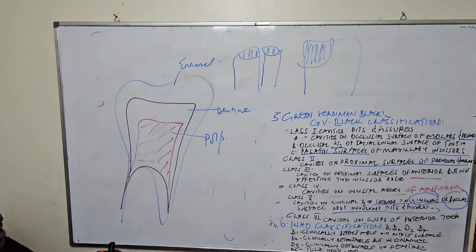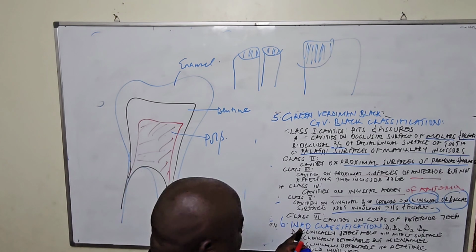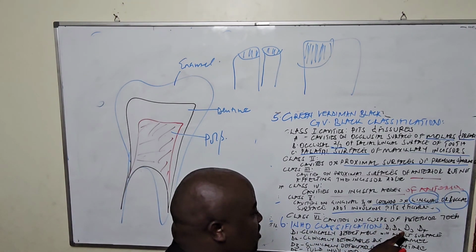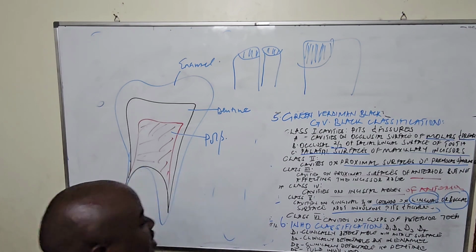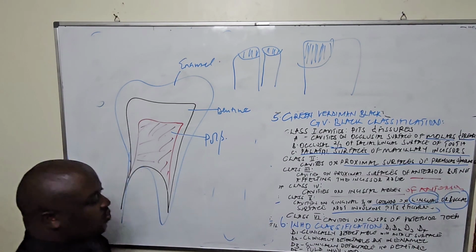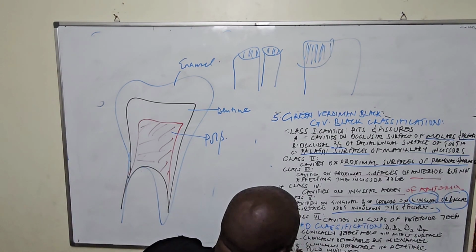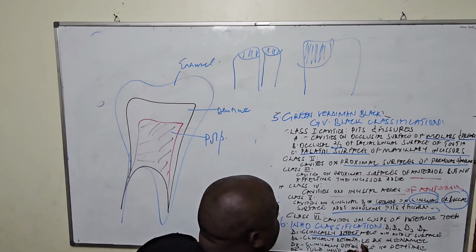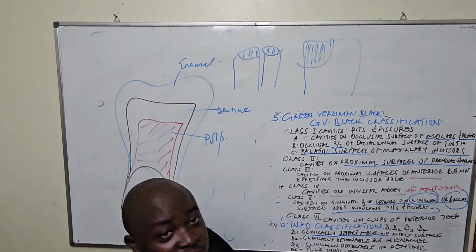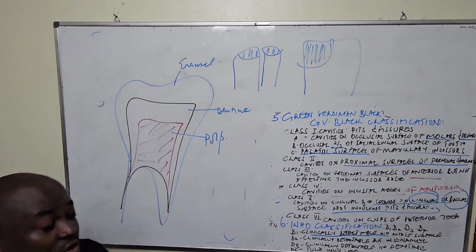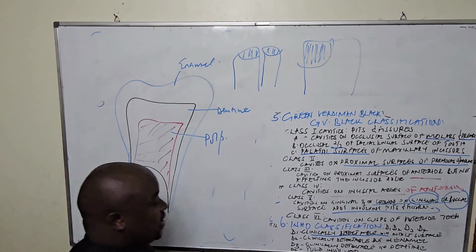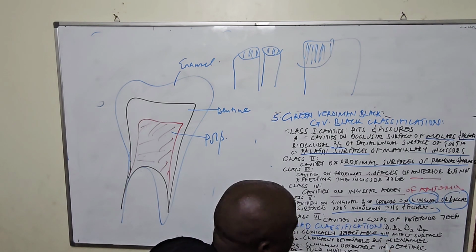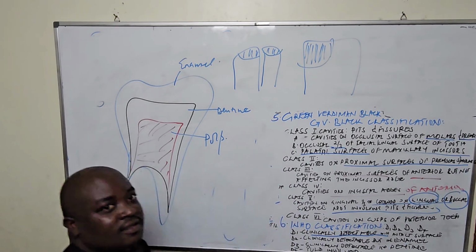So the classification of the World Health Organization is in terms of D1, D2, D3, and D4. Where D1, we have a clinically detectable, clinically meaning you are using your eyes, you're seeing it physically. Clinically, you're detecting a cavity, but the surface is intact.